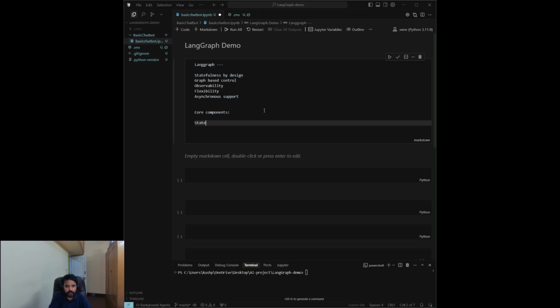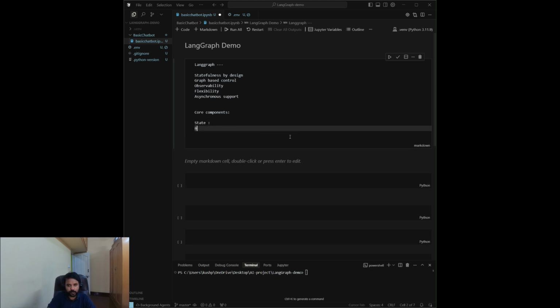First, we have state. State is basically the single source of truth that defines the current state of your agent. Current state means what messages it is containing. It is a Python dictionary-like object that is passed from one node to another. Think of state as the agent's short-term memory.